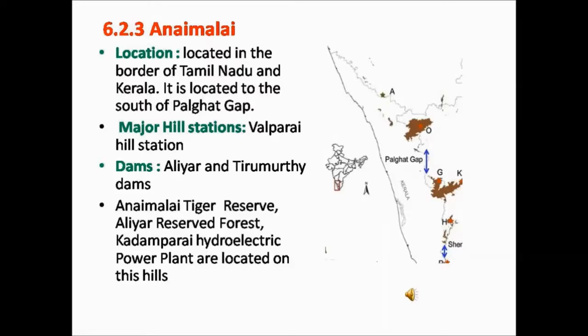Valparai Hill Station is one of the major hill stations found here. Aliyar Dam and Tirumurthi Dam is found at the foothills of these hills. Anamalai Tiger Reserve, Aliyar Reserved Forest, Kadamparai Hydroelectric Power Plant are located on these hills. Hydroelectric power plant is the place where they generate electricity from the flow of water.